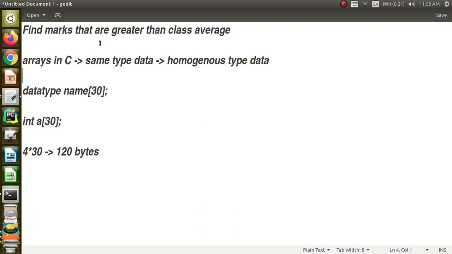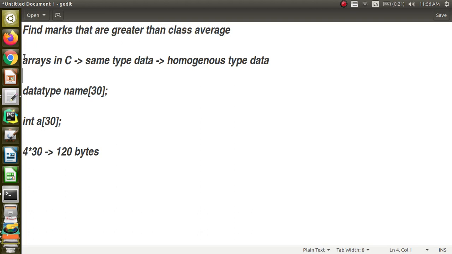But when you look at it, for example, in a class there are 30 students or 40 students. We do not know how many students are going to be there when this program is going to be executed. Even if you restrict it to 30 to 40, you would need 30 or 40 different variables, which is very difficult.